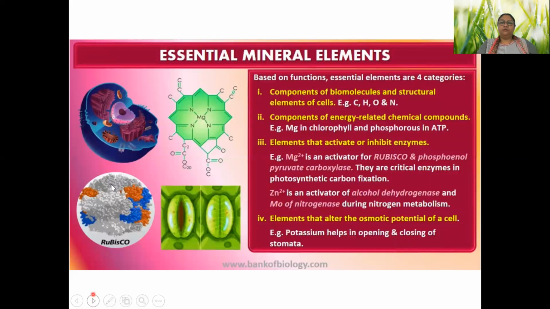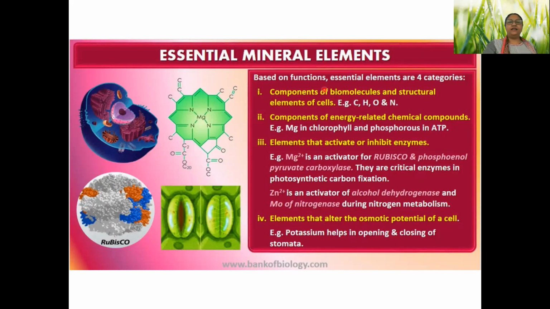So based on the amount required, we can classify essential elements as micro and macro. Based on the functions, we can classify them as components of biomolecules, that is, structural elements of the cell. This will be carbon, hydrogen, oxygen, and nitrogen. We call it CHON.